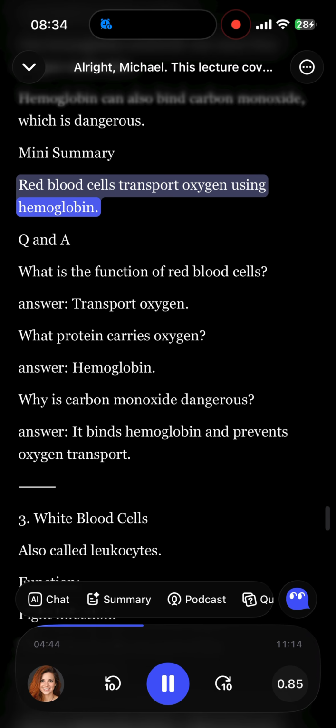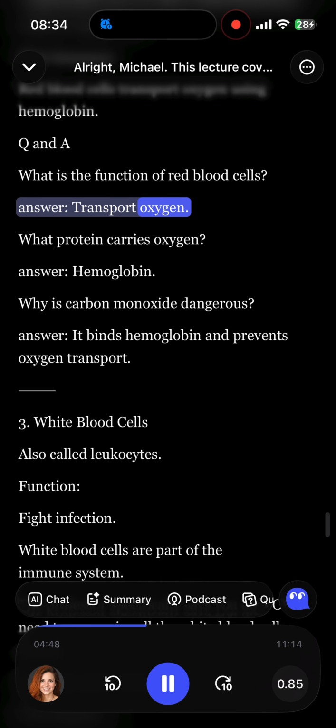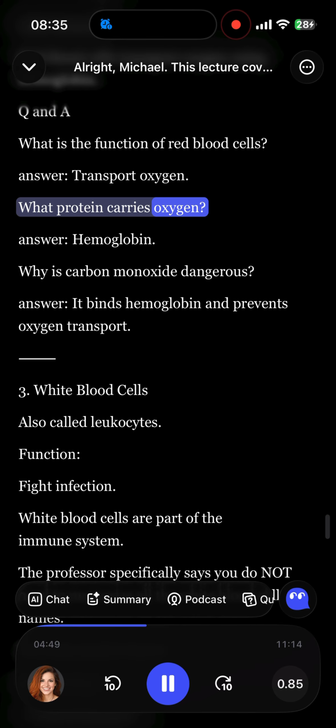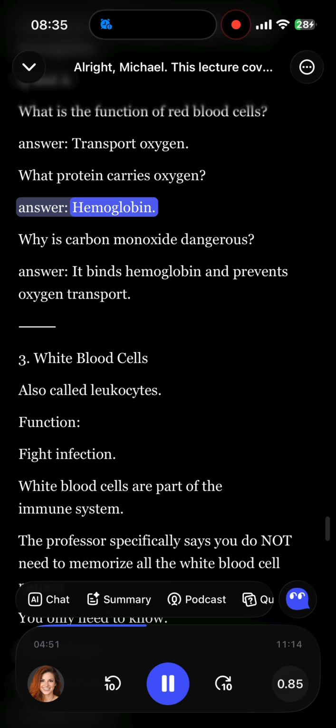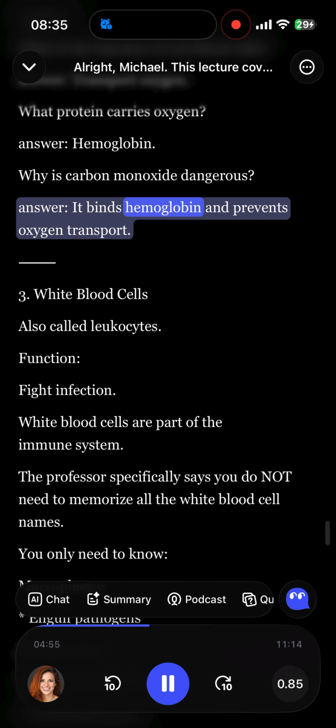Q&A. What is the function of red blood cells? Answer: transport oxygen. What protein carries oxygen? Answer: hemoglobin. Why is carbon monoxide dangerous? Answer: it binds hemoglobin and prevents oxygen transport.